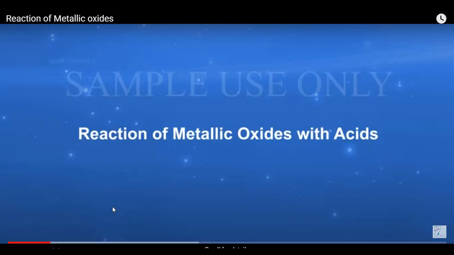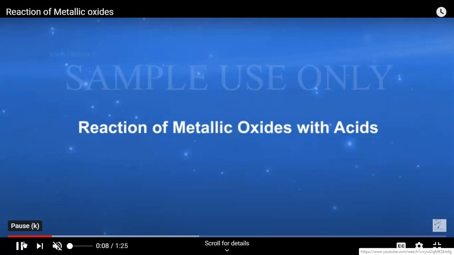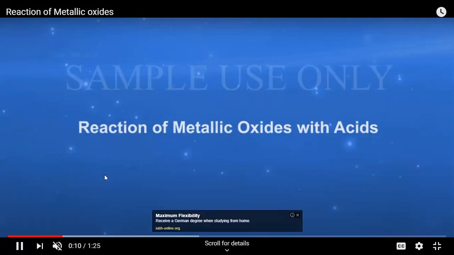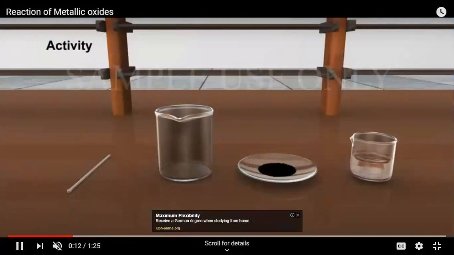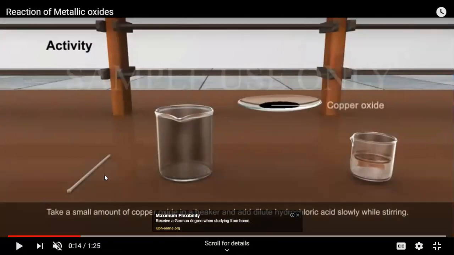Let's start with the reaction. So we have taken different materials. I've taken copper oxide. Now, why have I taken copper oxide? Because we are discussing metallic oxide. Copper is a metal. When it combines with oxygen, it will form its oxide. So copper oxide is black in color, as you can observe here.